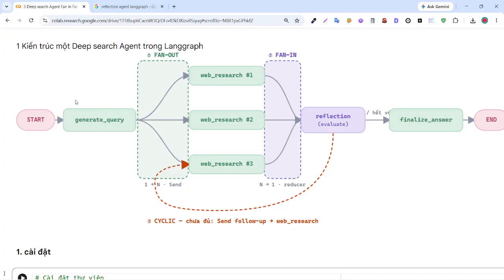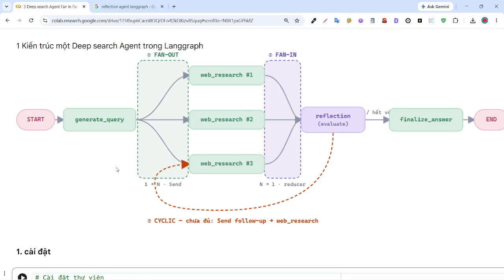That means you will generate the query to Google and you can compile and collect the data in Google. So I will decide a fan out to include it, and after that you can apply the fan in in LangGraph to compile it into one final answer. And when you have a final answer about three queries in Google, you have one node about reflection.